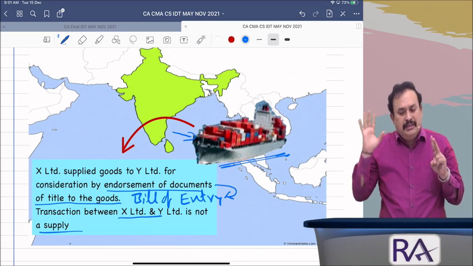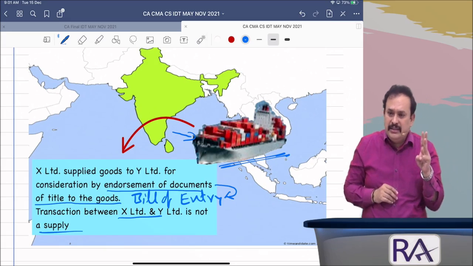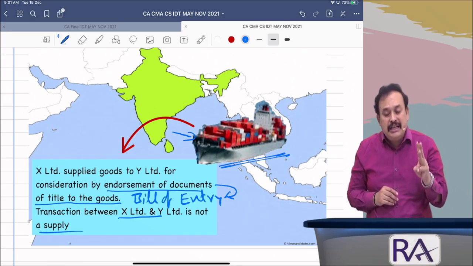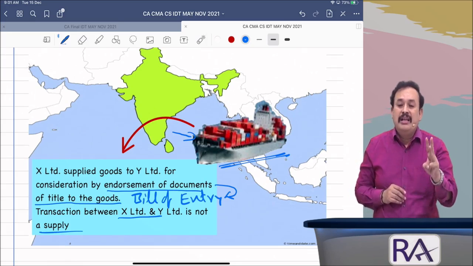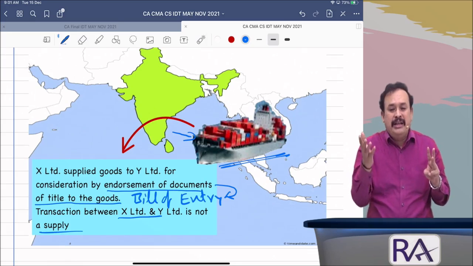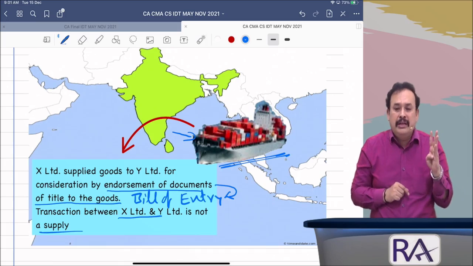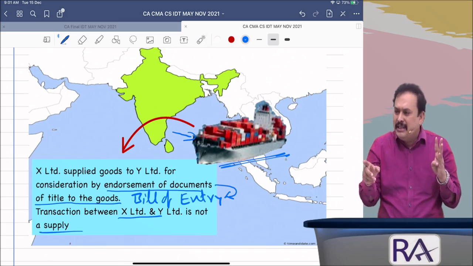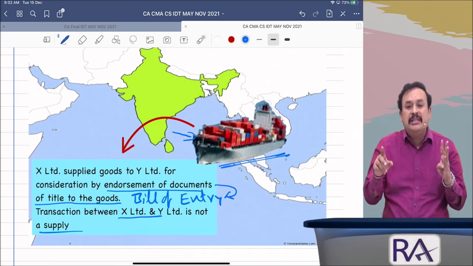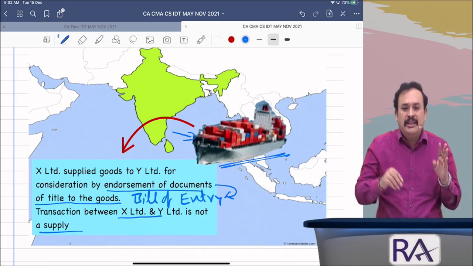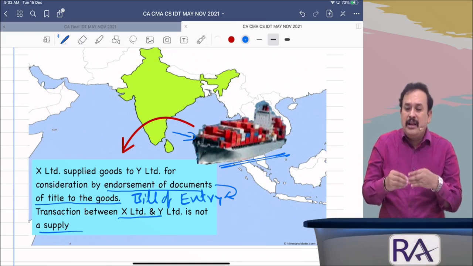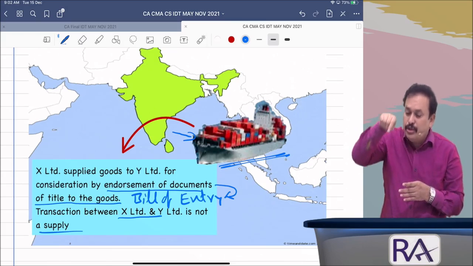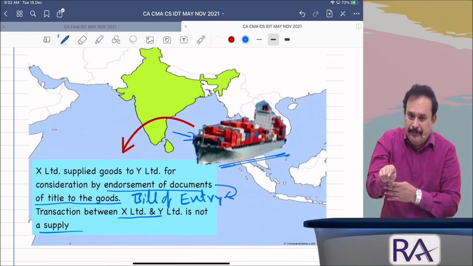Third, members of Parliament, Legislative Assembly, Panchayat, local authority or municipality. Fourth, funeral, burial, crematorium and mortuary services, including transportation of the deceased. Fifth, sale of land and buildings, except as referred to in Schedule 2, point number 5, sub-clause B.